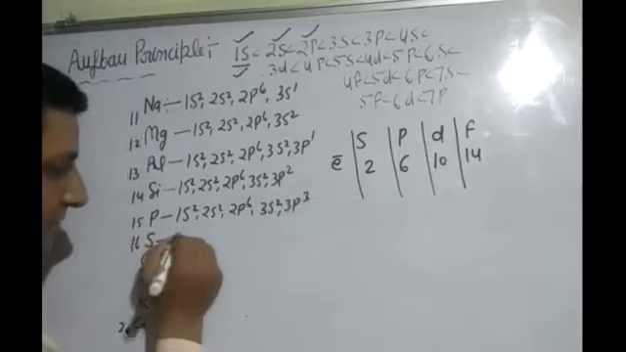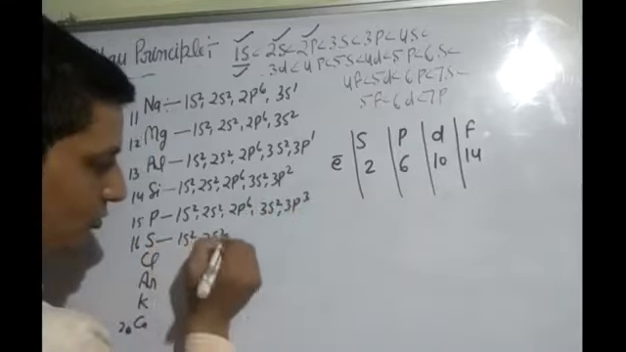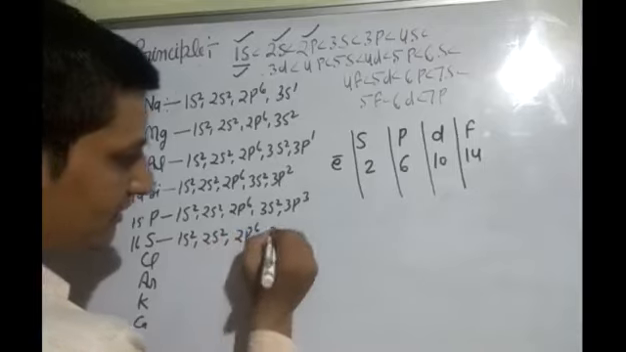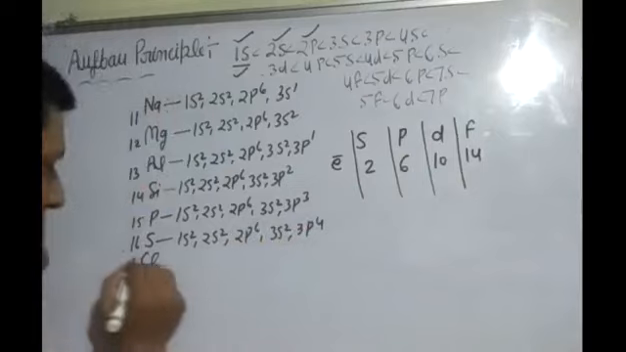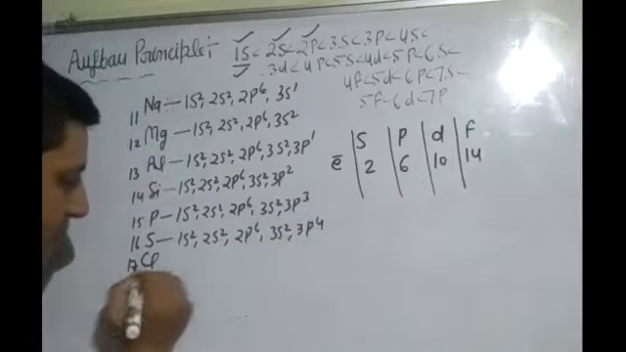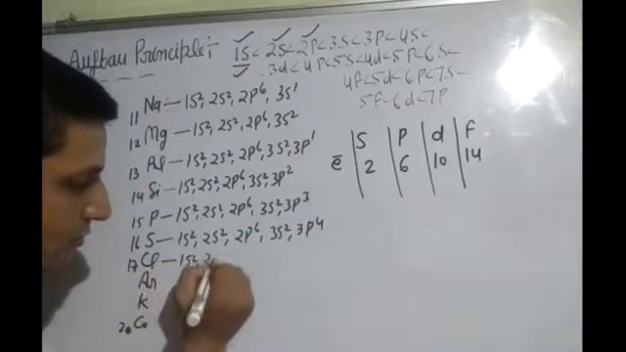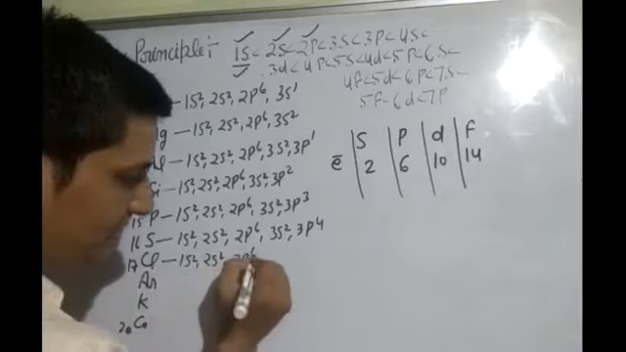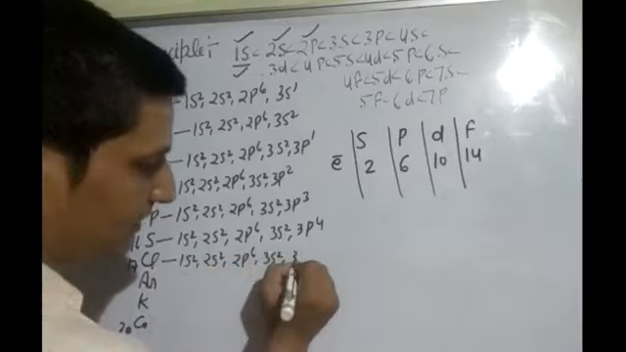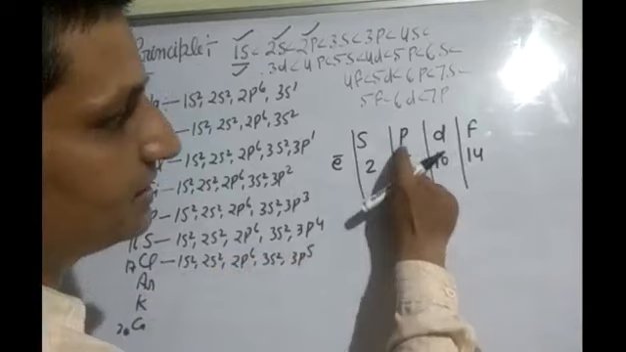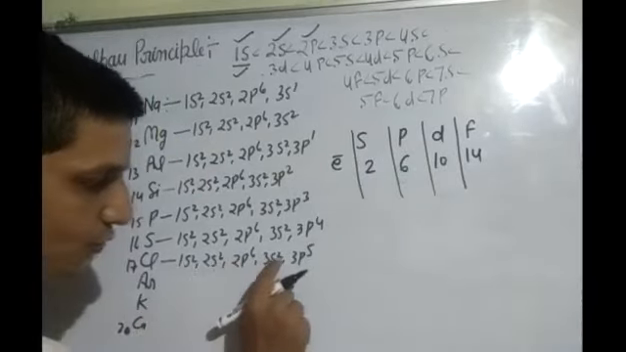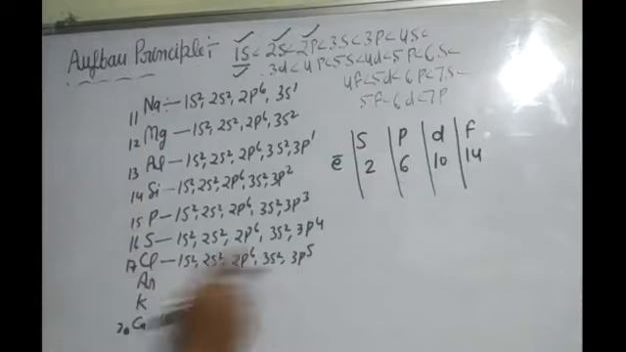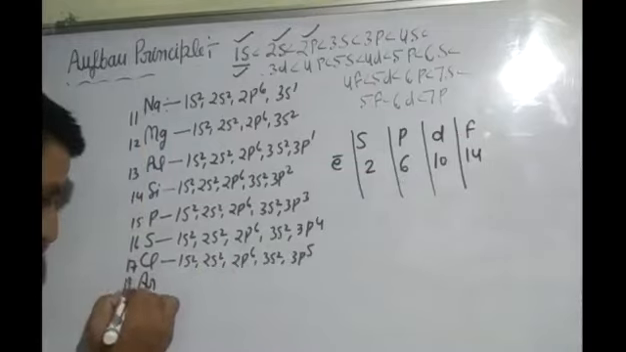Next 16. Same way. 1s2, 2s2, 2p6, 3s2, 3p4. Next 17. Same way students. 1s2, 2s2, 2p6, 3s2, 3p5. P orbital contains maximum 6 electrons. Now check. 2 plus 2 is 4, 6, 10, 12, 5 is 17. 17 electrons must be filled here.